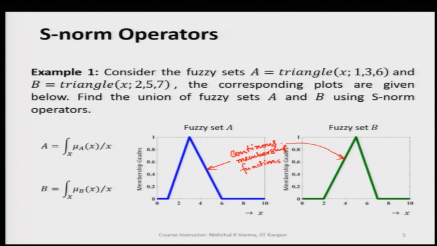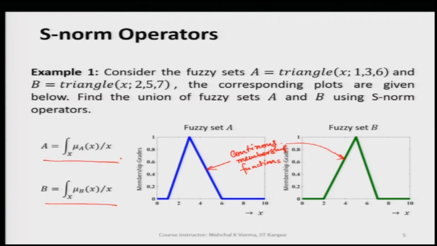These are the two membership functions coming from fuzzy set A and fuzzy set B, and needless to say both are continuous fuzzy sets, defined by